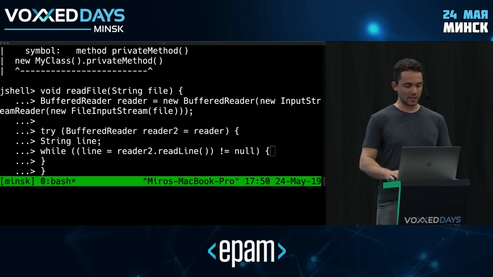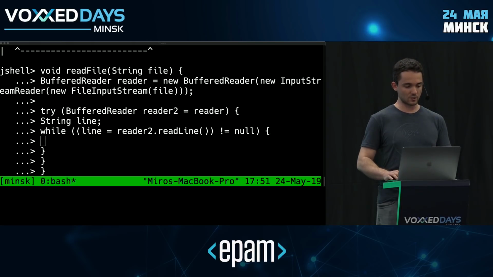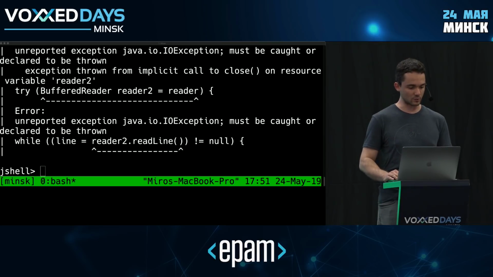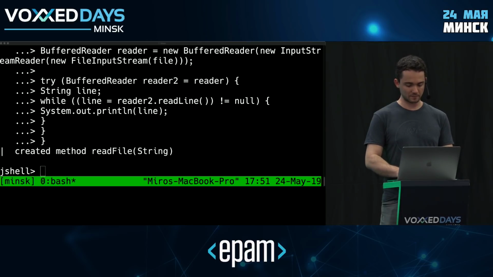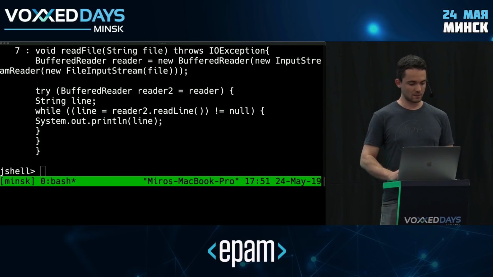So while I'm not at the end of the file, let's just print out the line. System.out.println(line). So something like this should probably do the trick. And I forgot that this can throw an exception, of course. So throws IOException, just like that. Let's take a look at this. OK, this is looking reasonable.